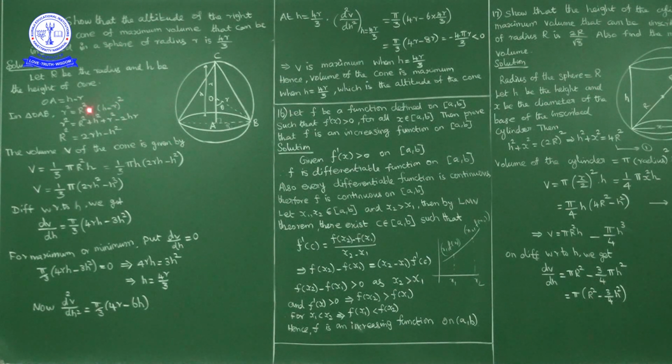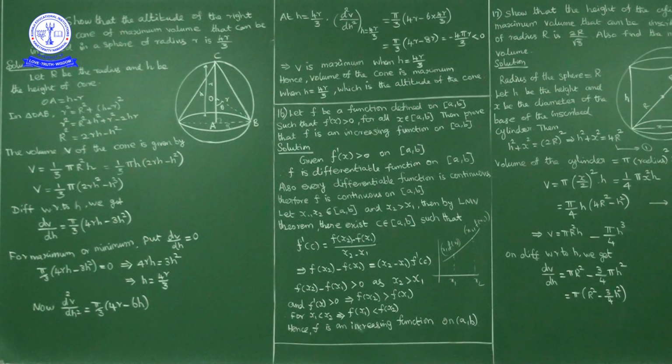We expand this one: r square equals R square plus h square plus r square minus 2hr. Now r square cancels on both sides. So what we get? If you write this term and this term on this side, capital R square is equal to 2rh minus h square. Capital R square is equal to 2rh minus h square.